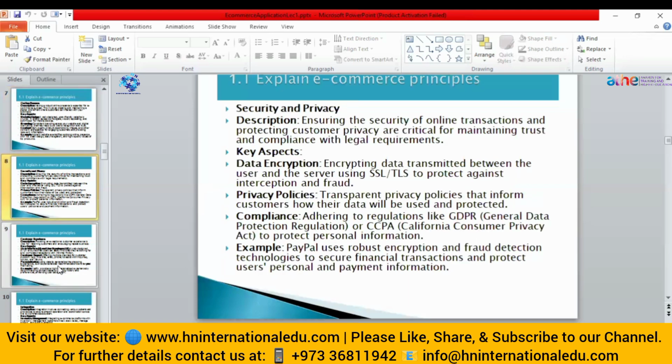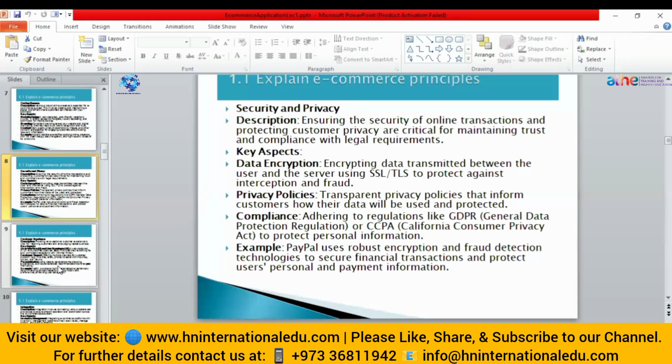Then security and privacy is another principle of e-commerce. It will ensure that the security of your online transaction is verified. It will protect the customer privacy. So that's why security and privacy is very important.